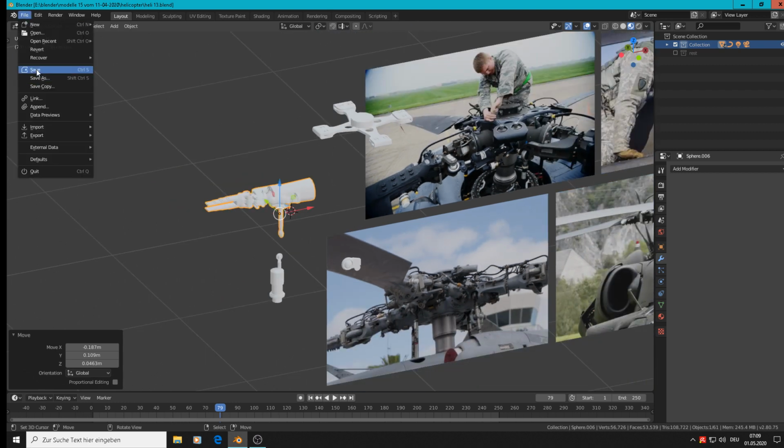File, save. So that system must now be turned around here, but we have no rotors at the moment, so I think it's better we make a rotor first and plug them there, and then duplicate that and bring that around.